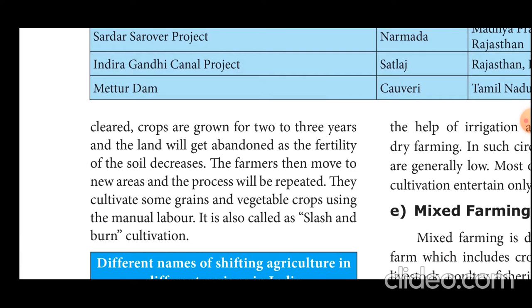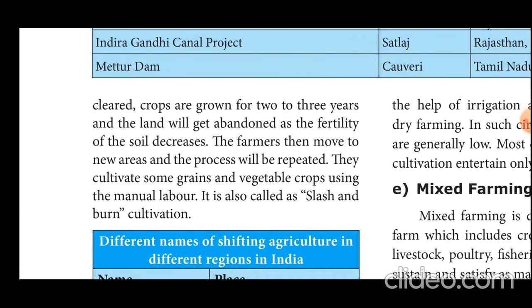They clear the land and cultivate for some days on that land. After two or three years, they change or shift to another place. Then they start the same practice in that particular area. So this is called shifting agriculture.